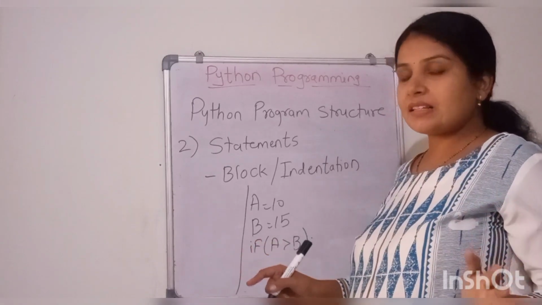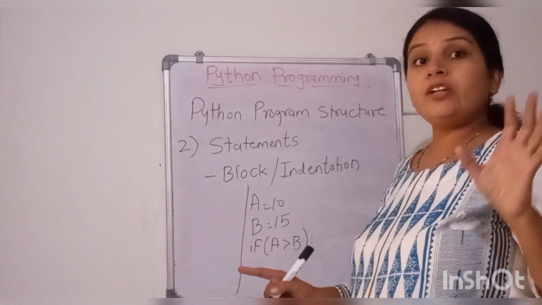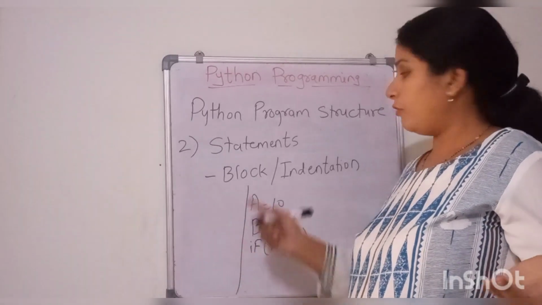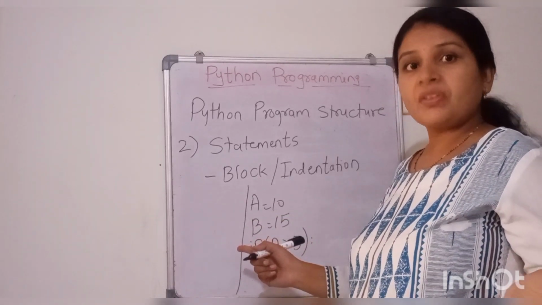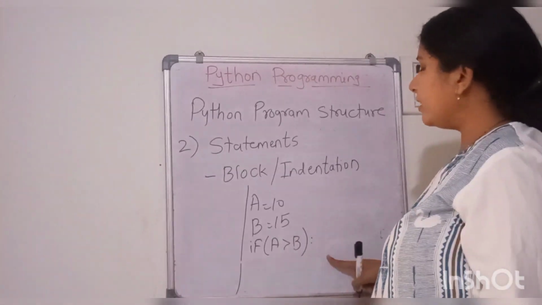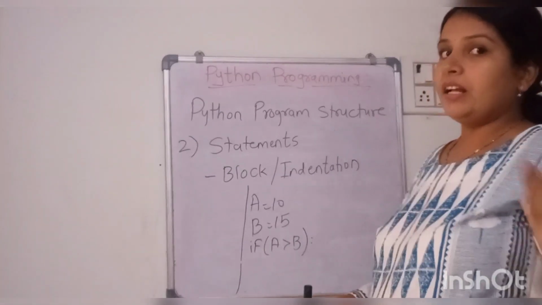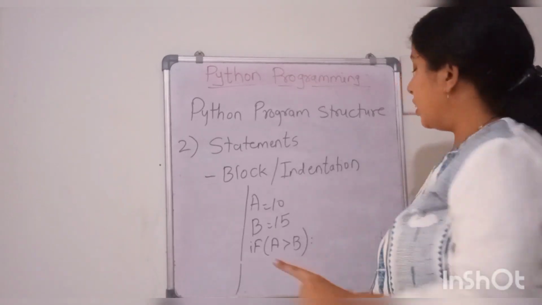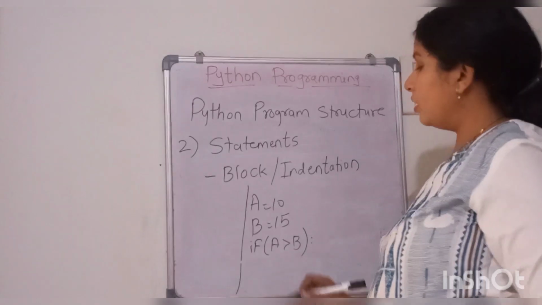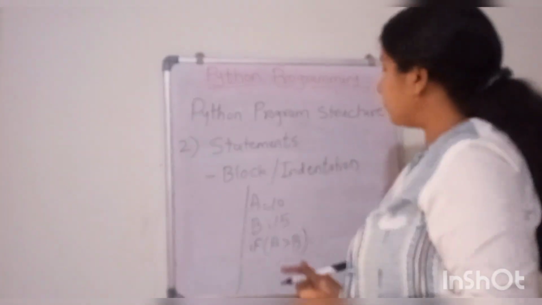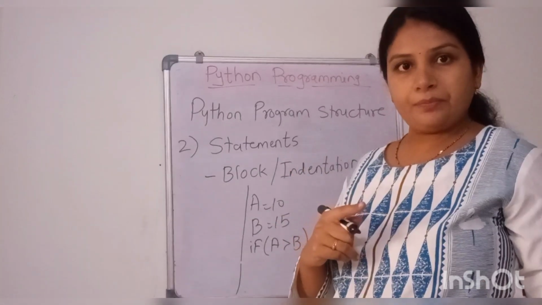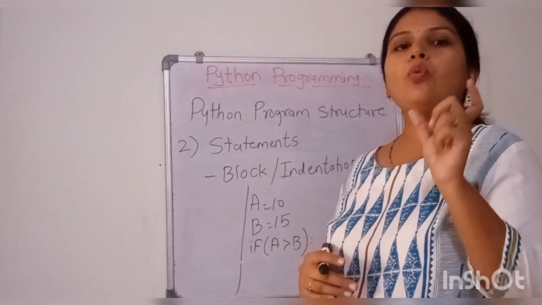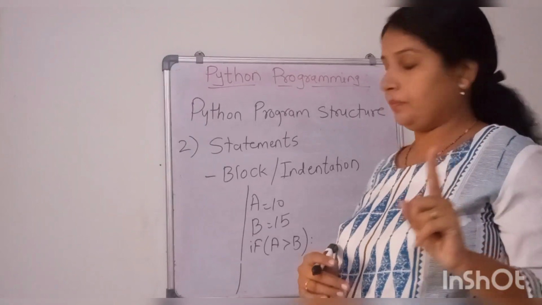It is not necessary that this condition is true all the time. Sometimes this condition would be false if I change the values of A and B. Whenever I write if A is greater than B, that means A's value is larger than B. After this colon, one block will be created, and my next statement I should type by leaving 4 spaces or one tab. That is the rule.